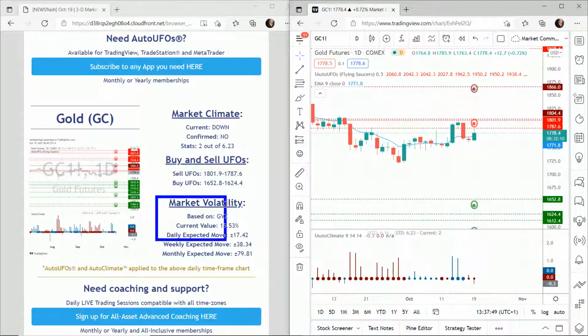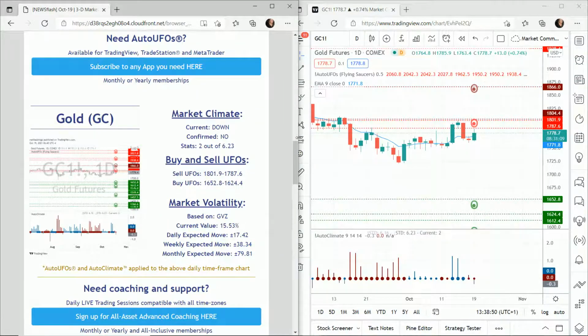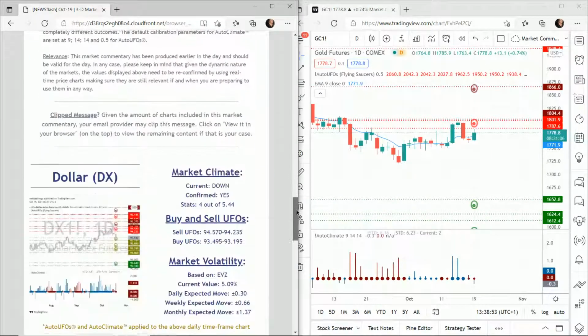Now with volatility, we would expect the gold to go up or down in 1 year of 15.53%. So that's up or down in 1 day of 17.42 points. In a week would be 38.34 points. And in a month, 79.81 points. So that's gold. Next market is the US dollar.